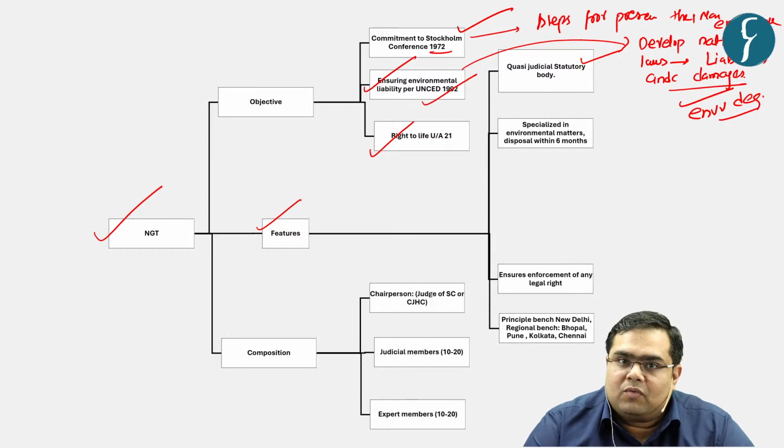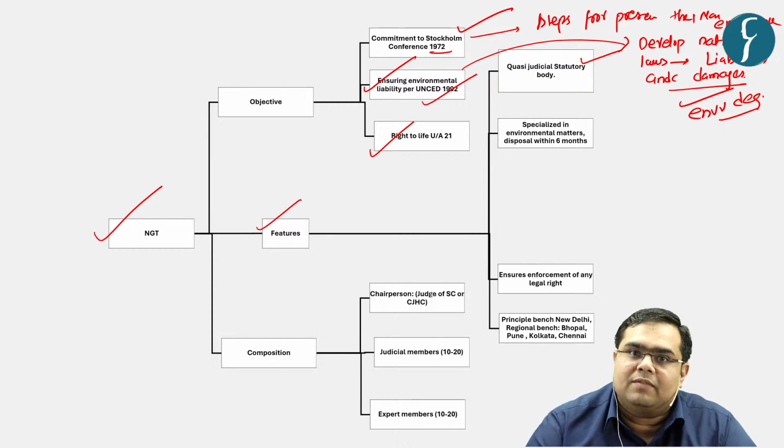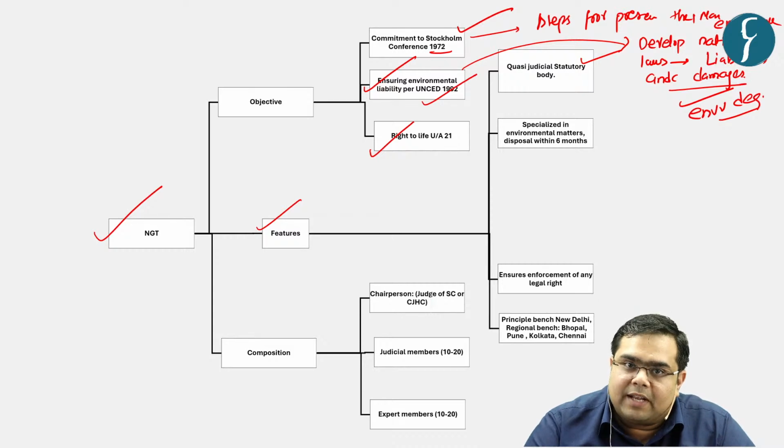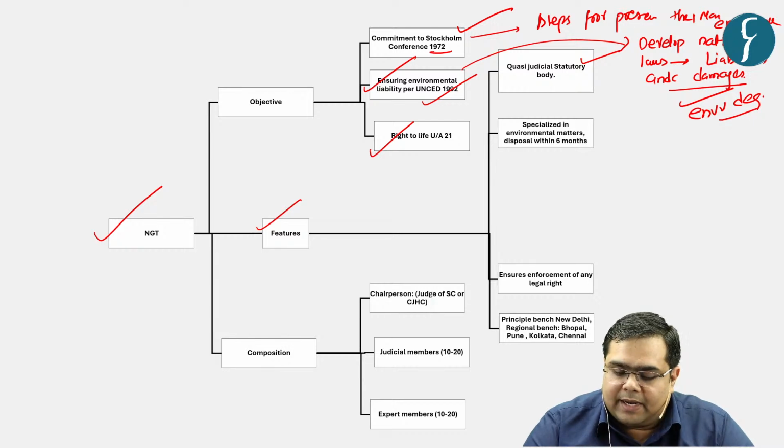What is the meaning of quasi judicial body? Quasi judicial body means a body which can carry out semi judicial functions. And then what is the meaning of a statutory body? Statutory body is a body which is framed out of a statute or a legislation, right? So in this context, what is the relevant statute? The relevant statute is with respect to NGT Act, right?